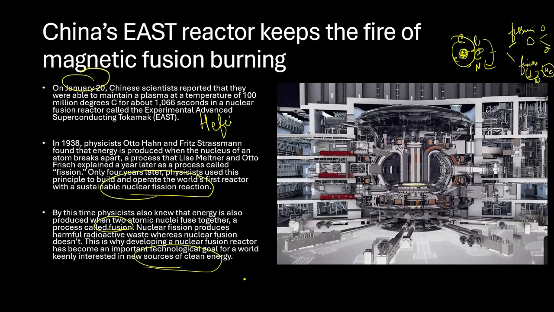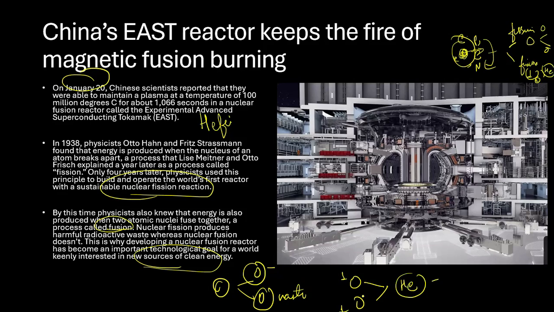See, as I already told you, in fission, there's a big atom that is getting divided into two. Maybe I will use this, and this will become what? It will become a waste. But if it is fusion, if I am taking hydrogen and making helium, this is also useful. So this kind of fusion reaction is something that we all want to focus upon so that we are having cleaner energy. Right? So this is an important task.